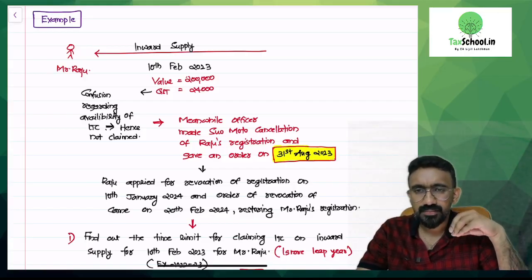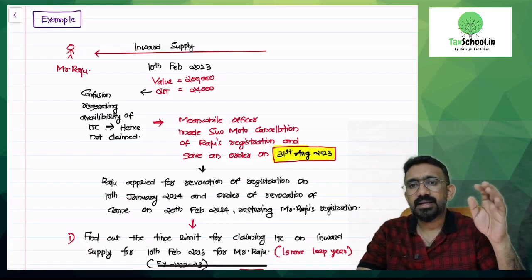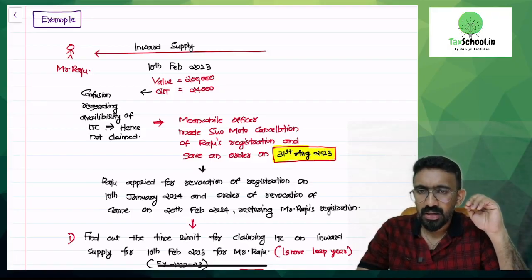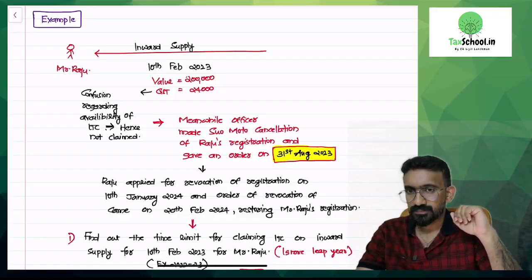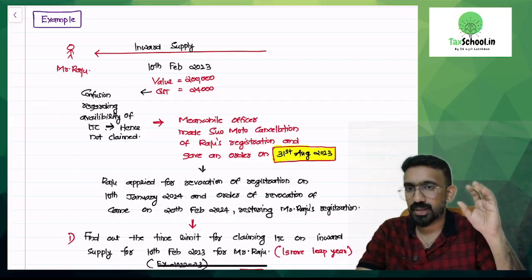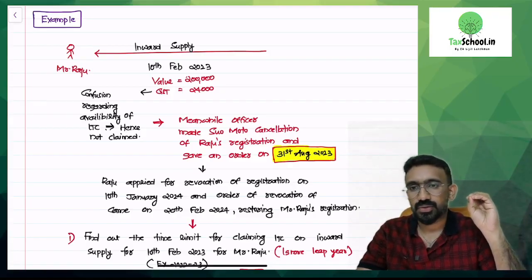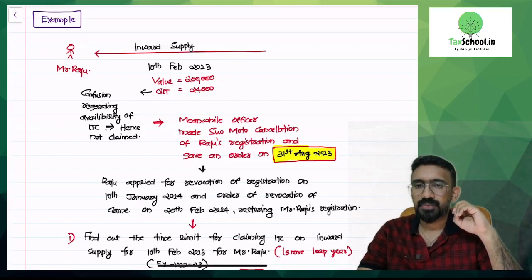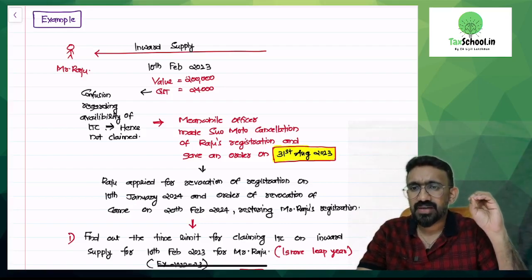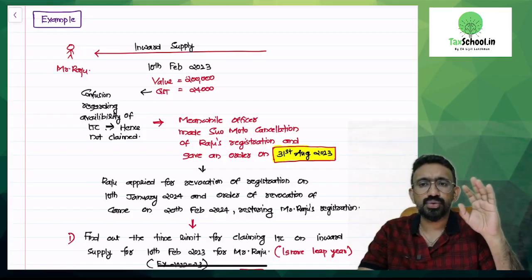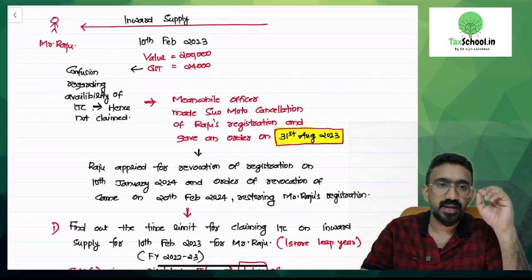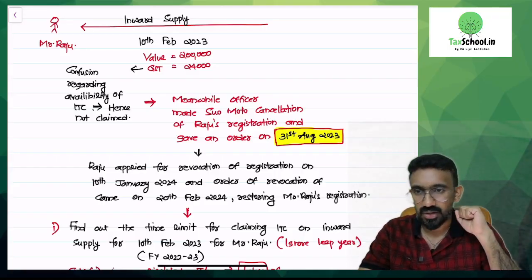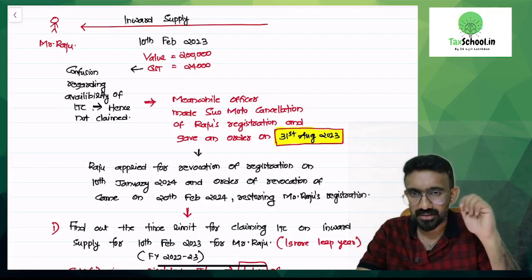Mr. Raju made an inward supply on 10th February 2023. The value of this inward supply is 2 lakh. GST is 24,000. Okay. There was a confusion regarding availability of ITC. Hence, Raju did not claim the input tax credit. Raju was confused whether he is really eligible to take the ITC or not. So, Raju did not take the ITC.